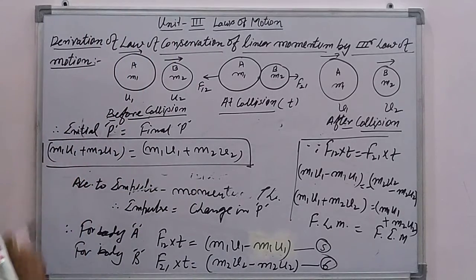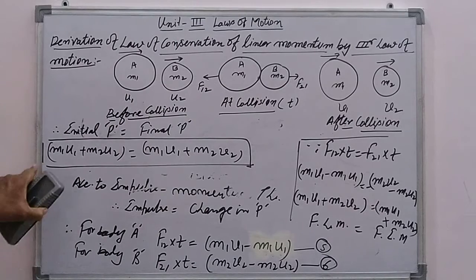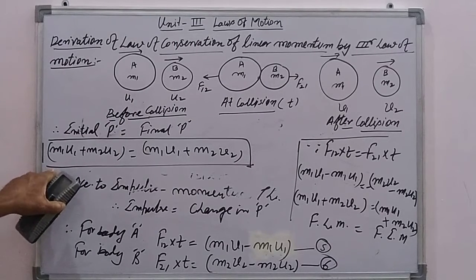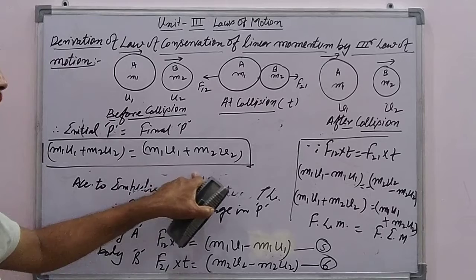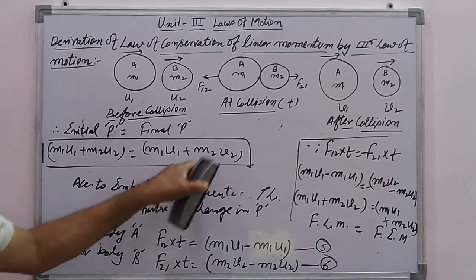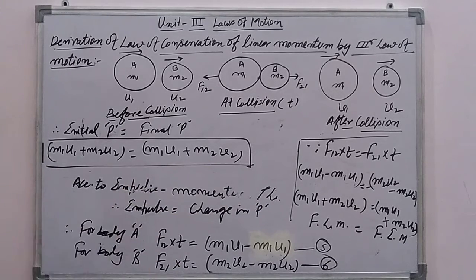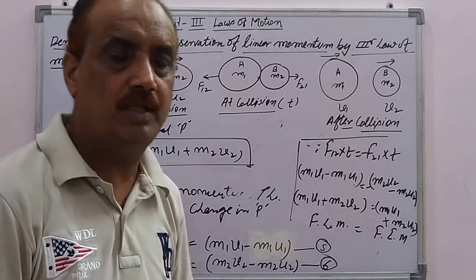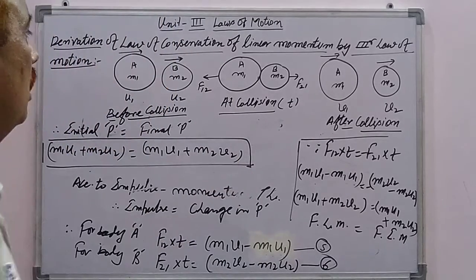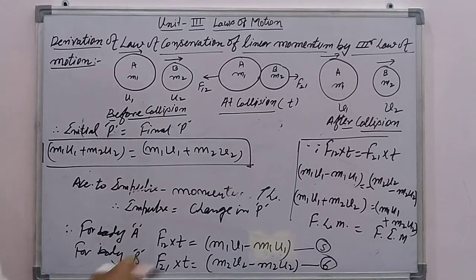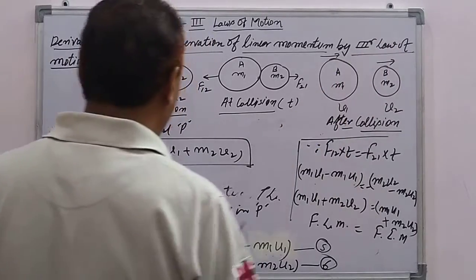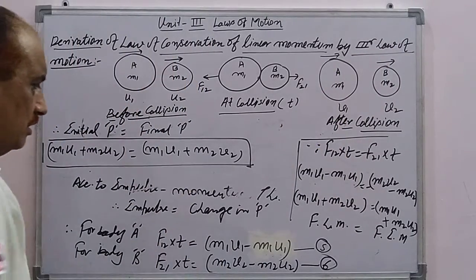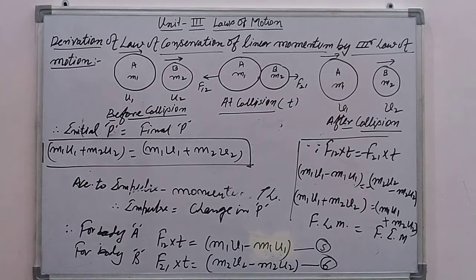This statement shows that when the initial momentum of the two body system equals the final momentum of the two body system, we can say that the linear momentum of the system is always conserved. Here we have proved this using Newton's third law of motion, and this is the derivation of the law of conservation of linear momentum.